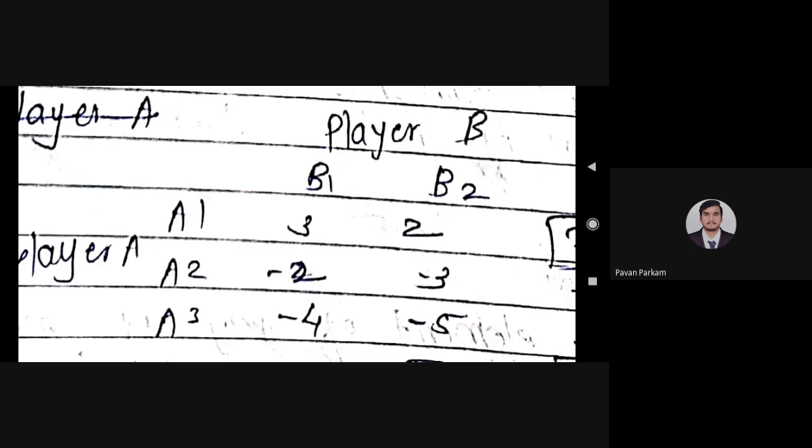So write down this example and try to solve it. We will also solve this example, but before that you have to solve it and tell me. Tell me whether the saddle point is present or not, and the minimax value and maximum value. First of all you have to give the answer for the maximum value.